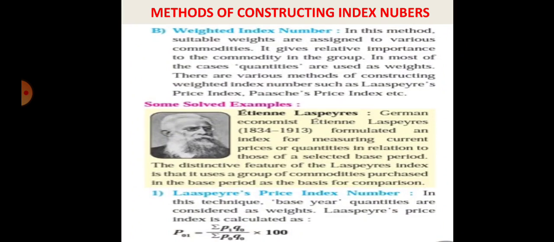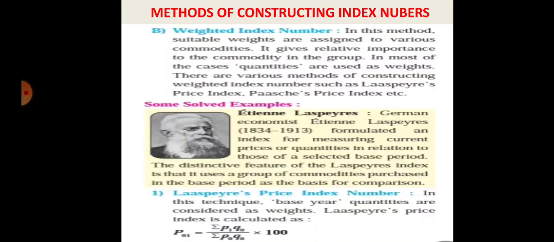The distinctive feature of Laspeyres' index number is that it uses a group of commodities purchased in the base period as the basis for the comparison. So let's discuss Laspeyres' price index number. This technique considers the base year quantity as the weights.